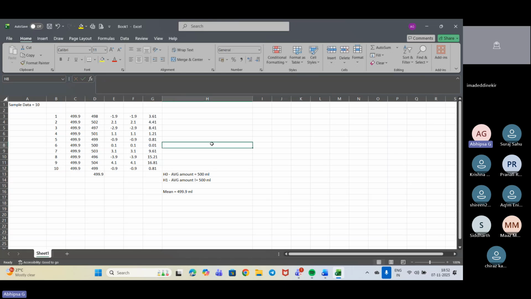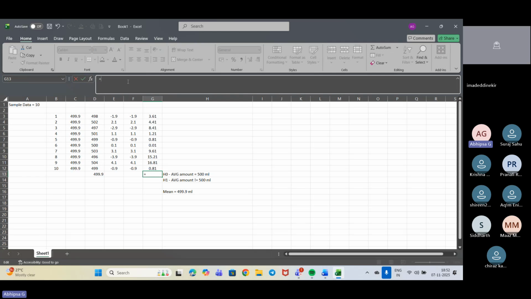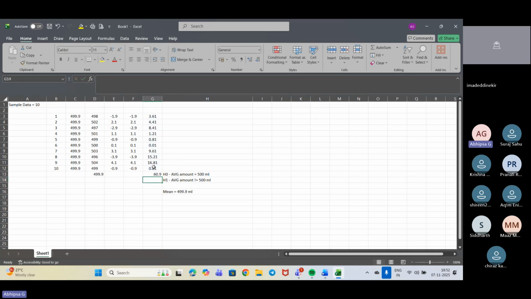So what we did, is it clear, guys? Yes, ma'am. Right? Okay, fine. Now we need to add these values up. We need to add all of these values, right? So again, the similar thing we will be doing, equal to sum, then tab. So we got the value as 60.90.